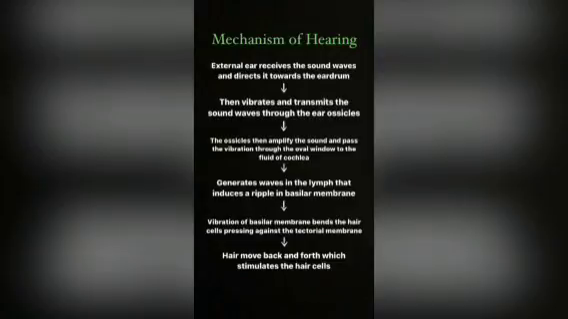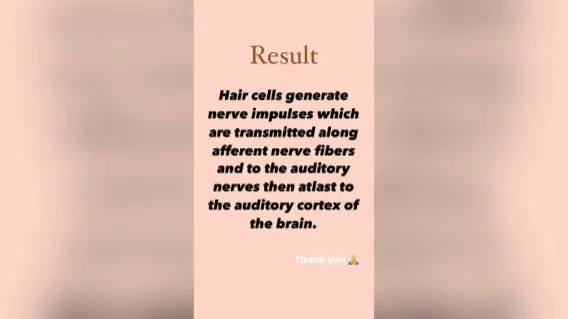It generates sound waves in the lymph that induce a ripple in the basilar membrane. Then the vibrations of the basilar membrane bend the hair cells, pressing them against the tectorial membrane. The hairs move back and forth, which stimulates the hair cells, or receptor cells. As a result, hair cells generate nerve impulses which are transmitted along afferent nerve fibers and the auditory nerves to the auditory cortex of the brain. Then the brain interprets the nerve impulses and the sounds are recognized.